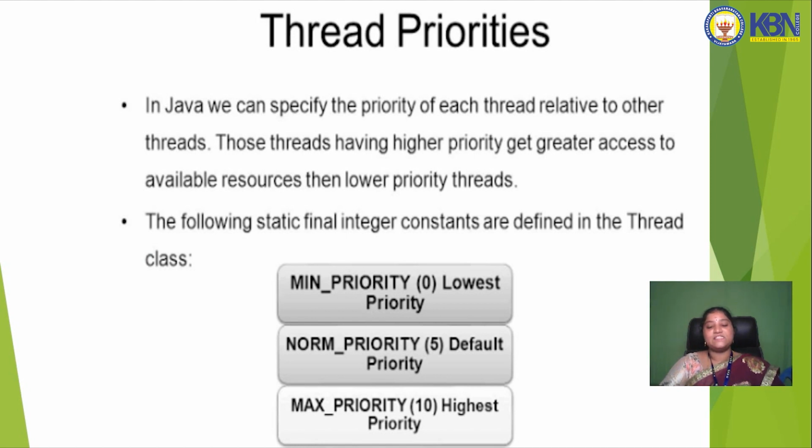In Java we can specify the priorities of each thread relative to the other threads. Those threads having higher priority get greater access to available resources than lower priority threads. Now the following status final integer constants are defined in the Thread class. So these are the 3 thread priorities in Java.